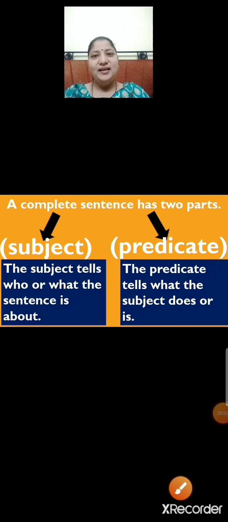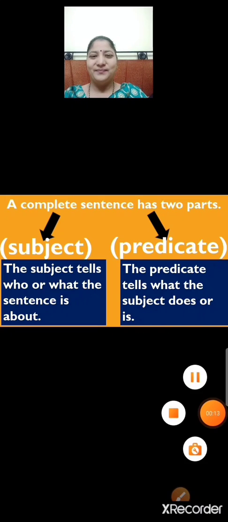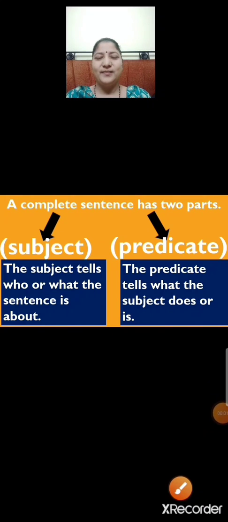Now children, let me explain again. The subject tells who or what the sentence is about. The predicate tells what the subject does or is. Children, when we are talking about someone or something in a sentence, that part is called the subject and the rest of the part is called the predicate.